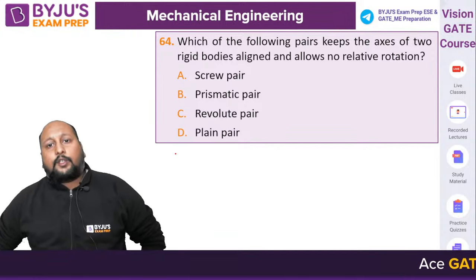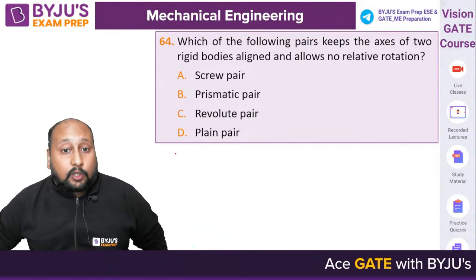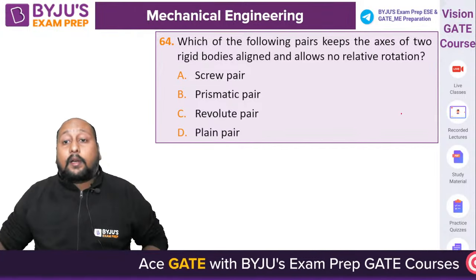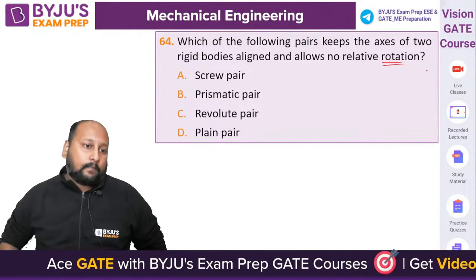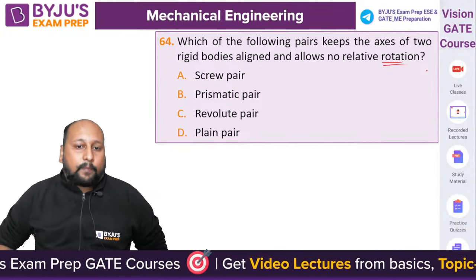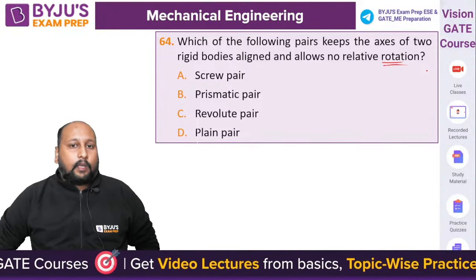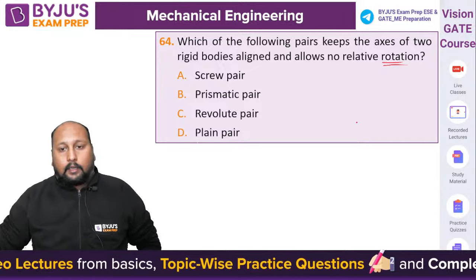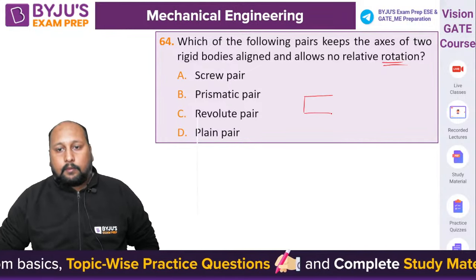Which of the following pairs keeps the axis of two rigid bodies aligned and allows no relative rotation? Screw pair, prismatic pair, revolute pair or plane pair?